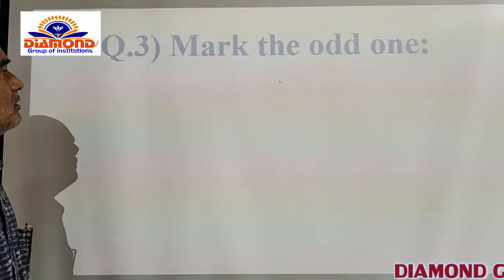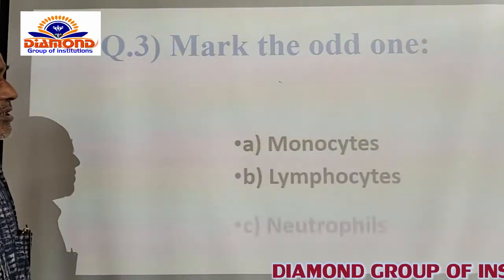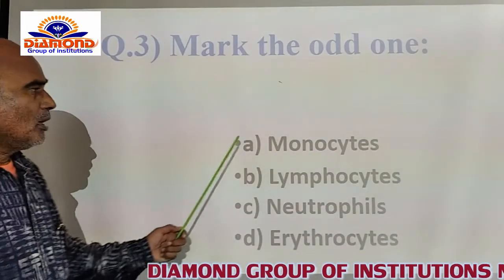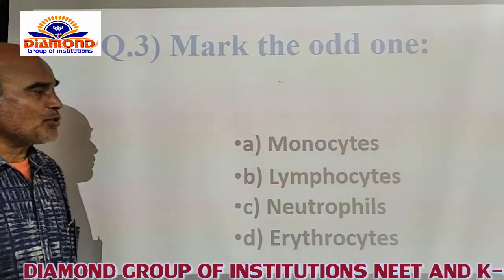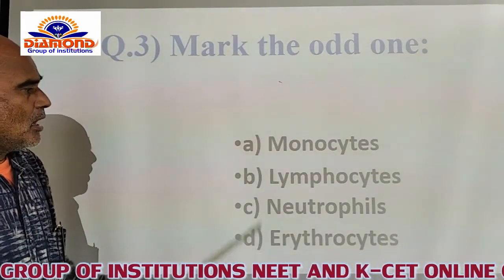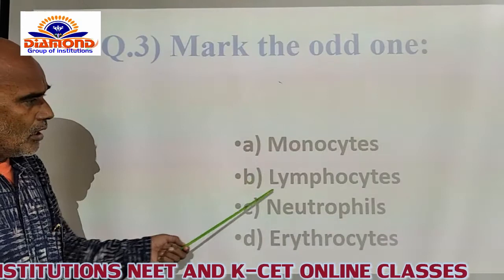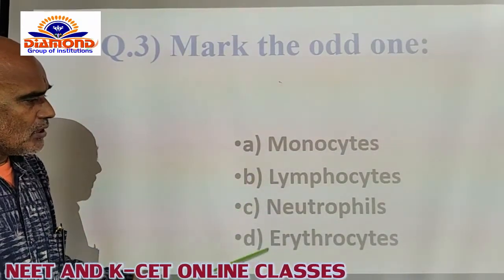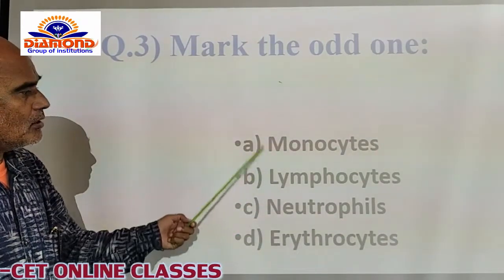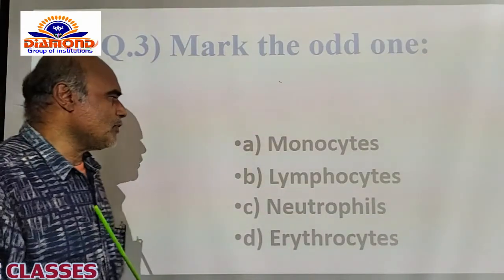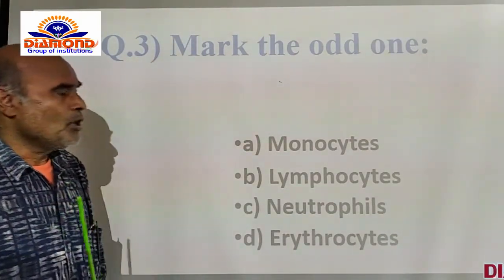Now we go for the next question, mark the odd one out. The options are like this: monocytes, lymphocytes, neutrophils and erythrocytes. These are the four options given in the form of A, B, C, D.